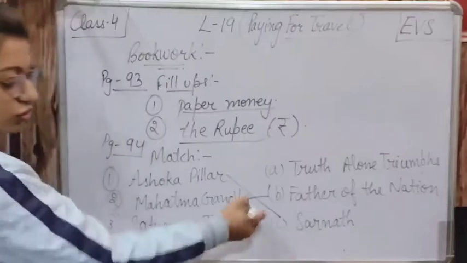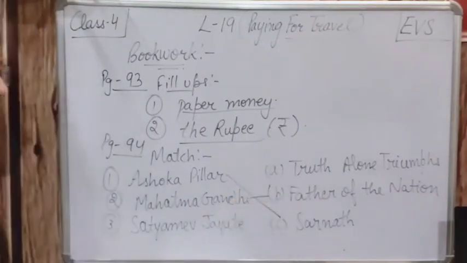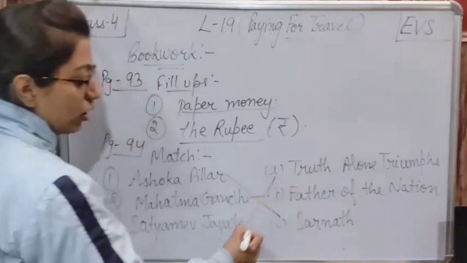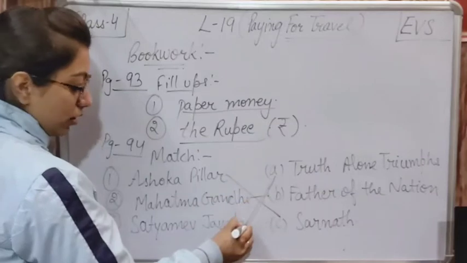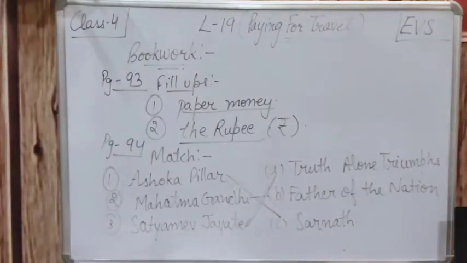Father of the Nation. So we will match the second with the second. Then the third one is Satyamev Jayate. Satyamev Jayate means truth alone triumphs. So we will be matching this with the first one. Third will match with the A part, triumphs. I hope it is clear to all of you.